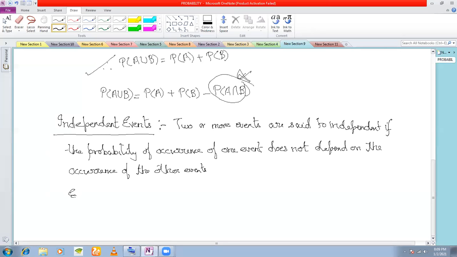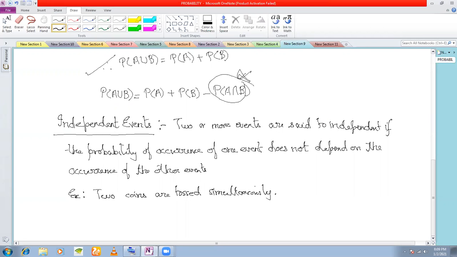Suppose two coins are tossed separately and simultaneously. Suppose Amit tosses one coin and Govinda tosses another coin. Whatever result Amit gets, head or tail, or whatever result Govinda gets, can you say that these two events are linked together? Suppose Amit gets a head and Govinda also gets a head.